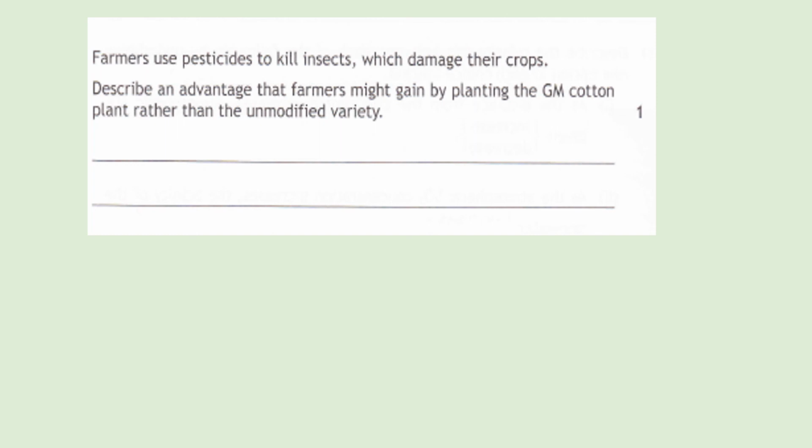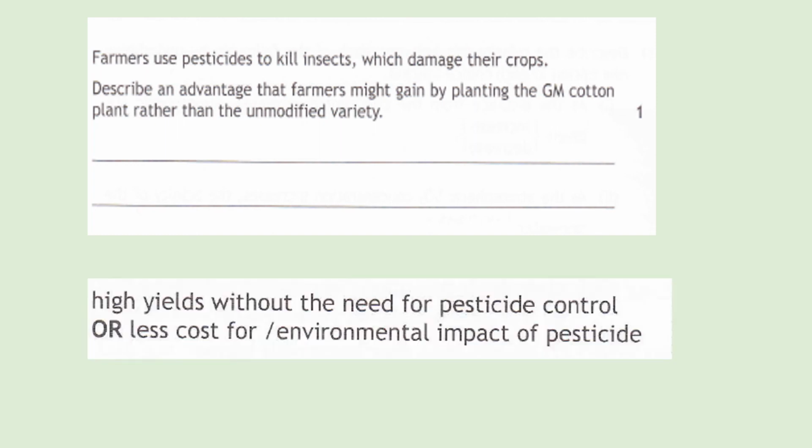So the answer would be that there would be high yields without the need for pesticide control, or it would be not using pesticides, so there would be less environmental impact. So well done if you managed to get that correct. If not, then go back to the start of this video.